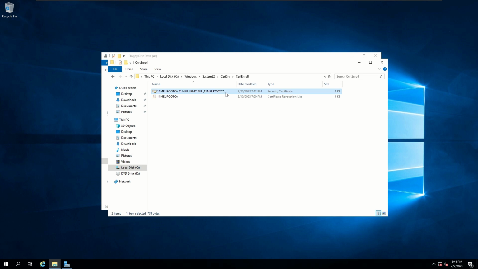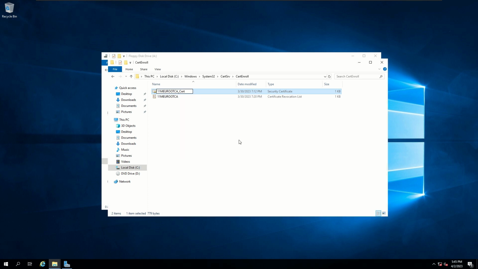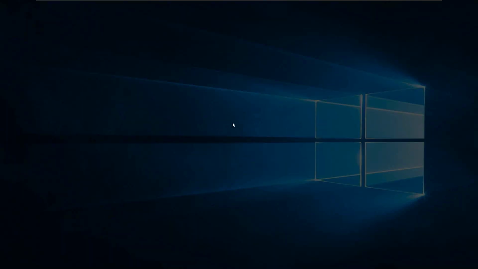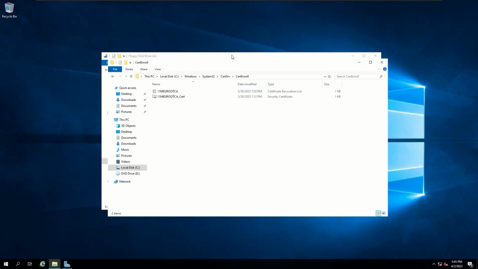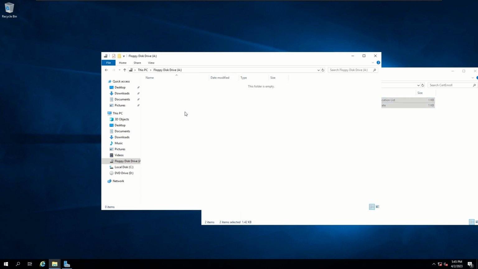Now I'm going to change this name just to make it easier. I'm going to change this to 11mu root CA underscore cert. Now you can leave the name as default. It doesn't really matter, just as long as you're able to use it and you remember what it's for. Alright, so now let's go ahead and copy it over to my floppy disk.